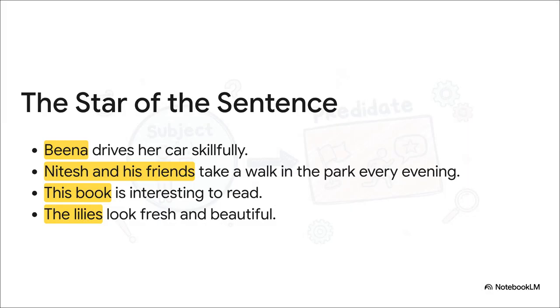Let's try it out, okay? In this first sentence, who are we talking about? Bina. Right, she's our subject. Now, in the next one, who takes a walk? It's Nitesh and his friends. That whole group, that's the subject. And you'll notice it's not always a person. It can be a thing, like this book, or even the lilies. They're the stars of their own little sentences.